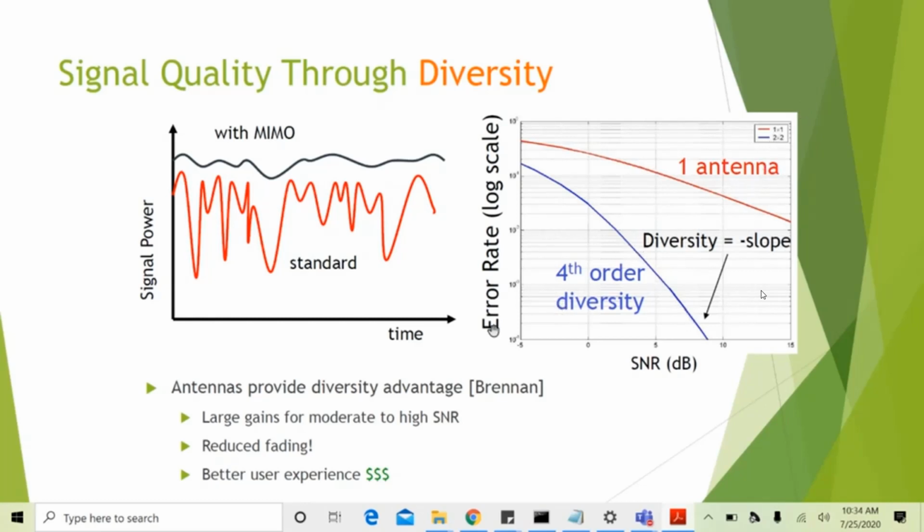Now, antennas provide diversity advantage. Diversity advantage means this one actually. In this curve, we can see that the fluctuations are less and the mean is high. It reflects in terms of error probability with lower bit error rate and a higher negative slope. It gives large gains for moderate to high SNR, reduces the fading effect, and gives a better user experience, which is a good thing.